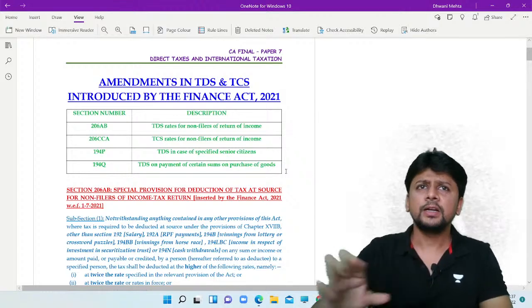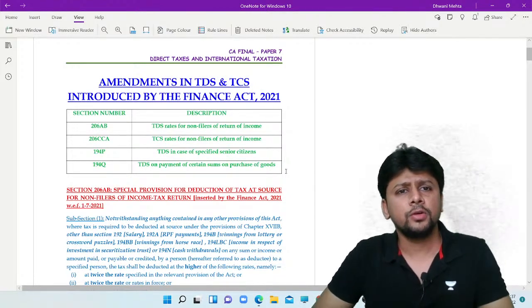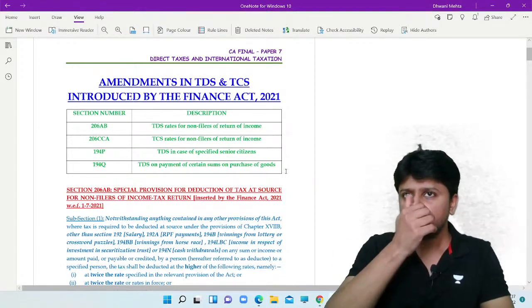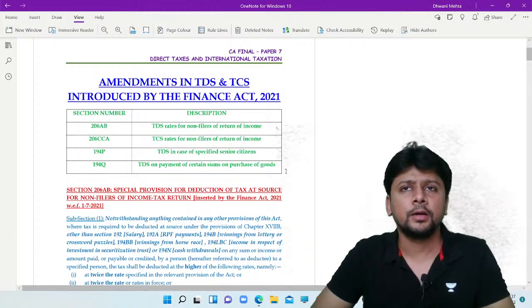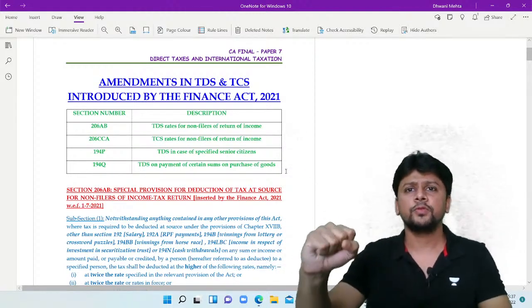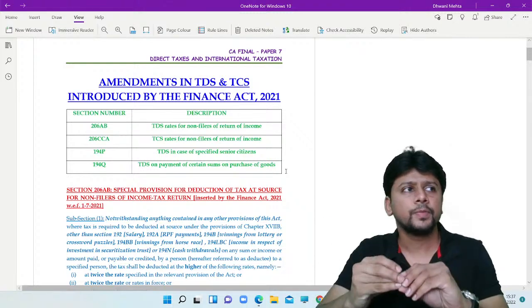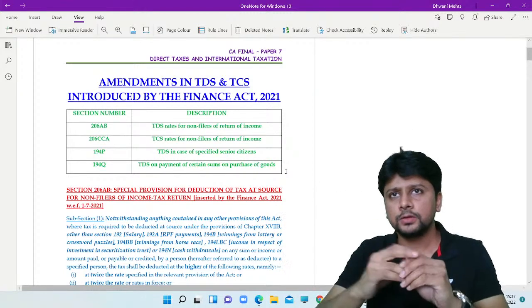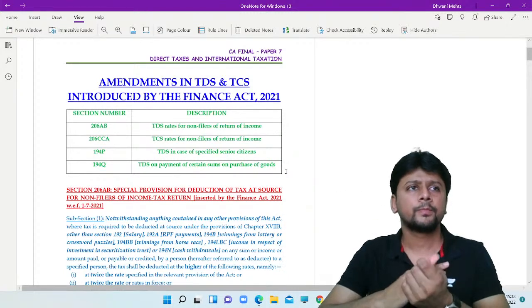The weightage is a standard 6 to 8 marks, and you can definitely be sure that you will get a question based on TDS and TCS. It will be a case study type of question. You'll have to give your theory answer. Some of them are based on case laws, some of them are based on amendments.